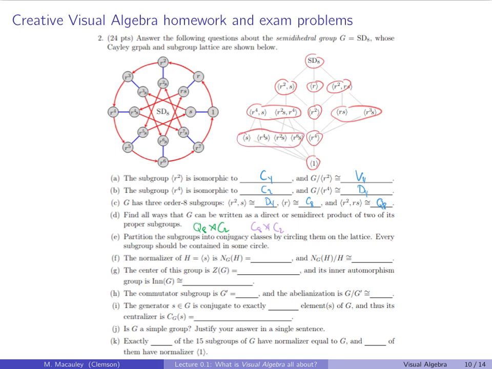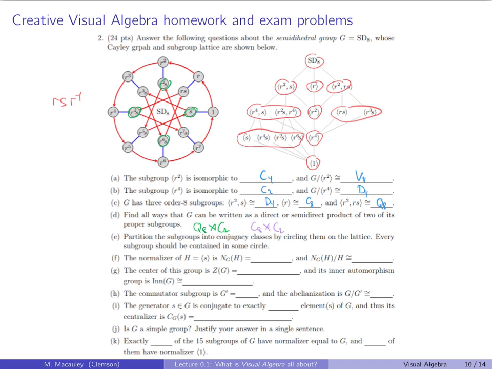So conjugate, what's RS, R inverse? That's going to be RS, R inverse. Okay, so what do we have? This is conjugate to this, and similarly that will be conjugate. So all 4 of these are going to be conjugate.